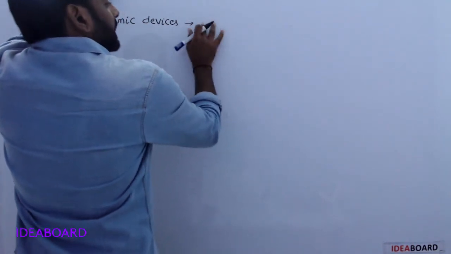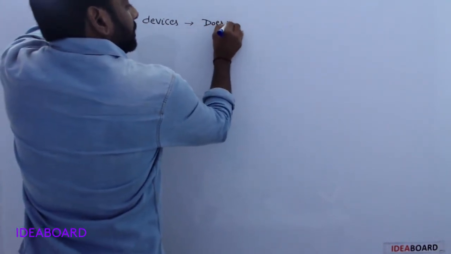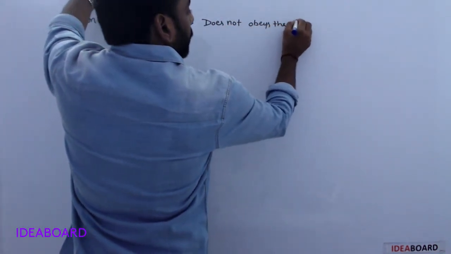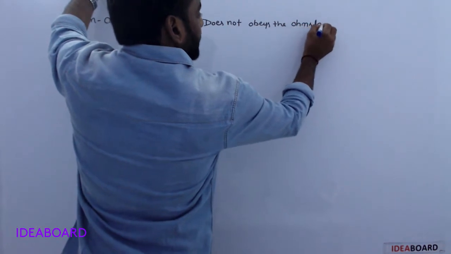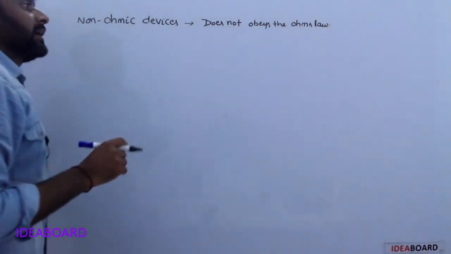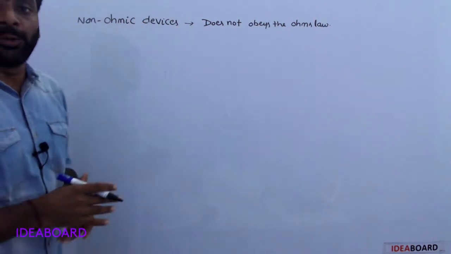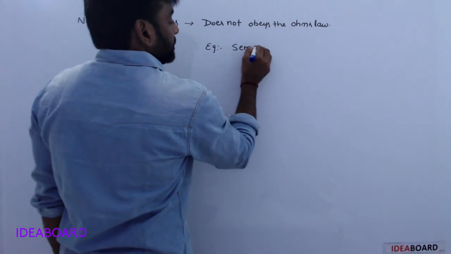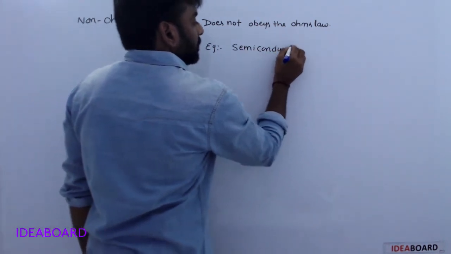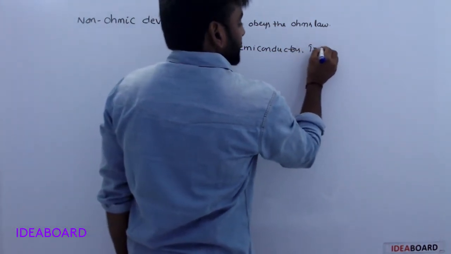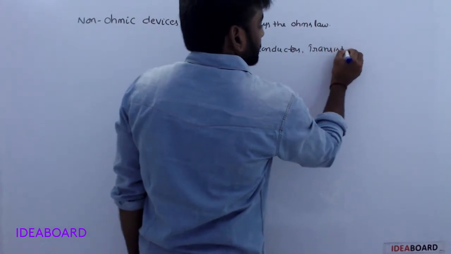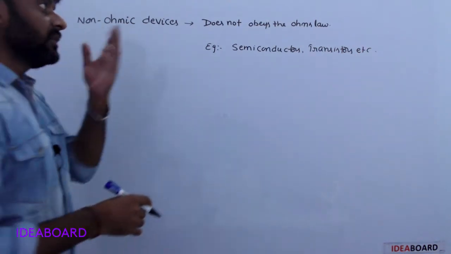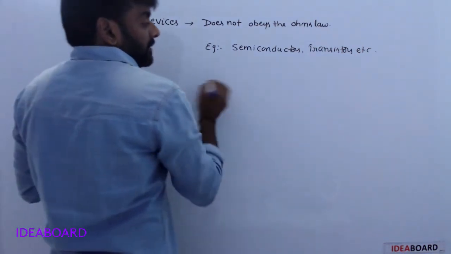Examples: semiconductors and transistors, etc. Semiconductors and transistors do not obey Ohm's law.